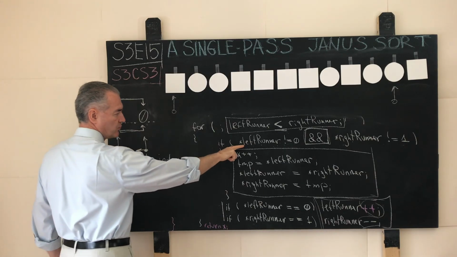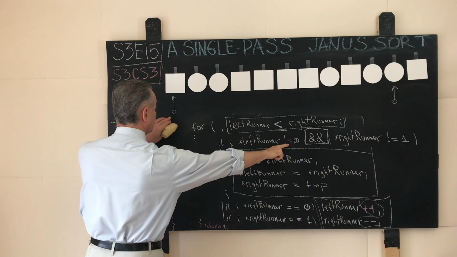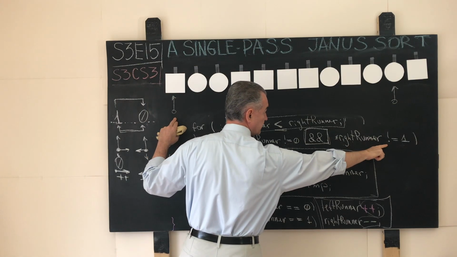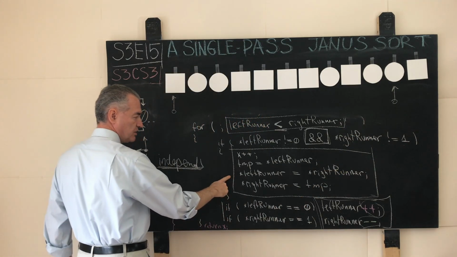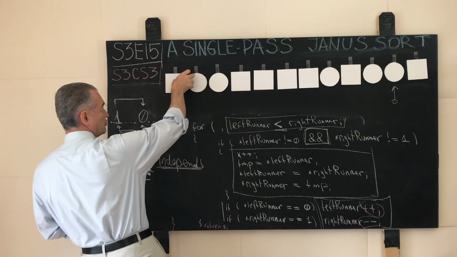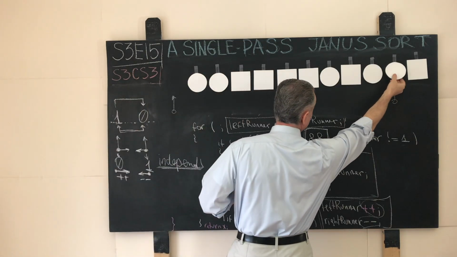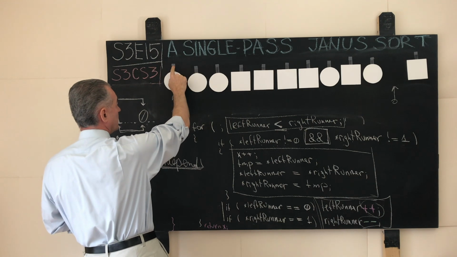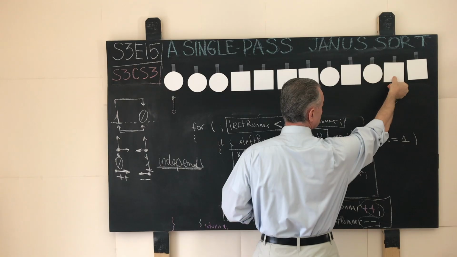So is it the case that what the left runner sees is not a circle? Yes, it is true. Is it the case that the right runner sees not a square? Yes, it is true. Boom. On this iteration, we step into the swapping territory. So we swap our elements. This circle and this square exchange their places like so.